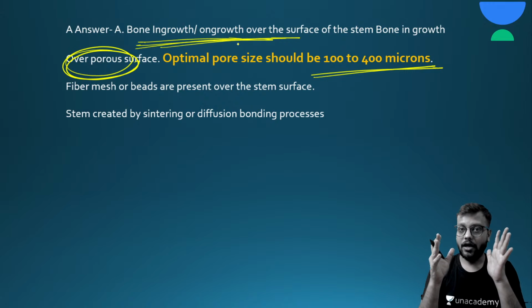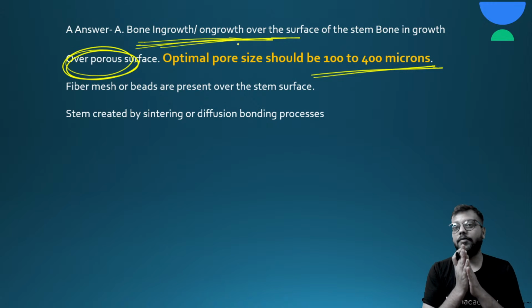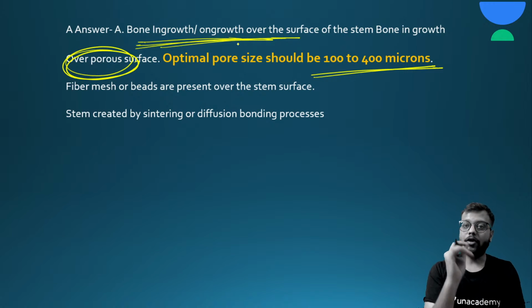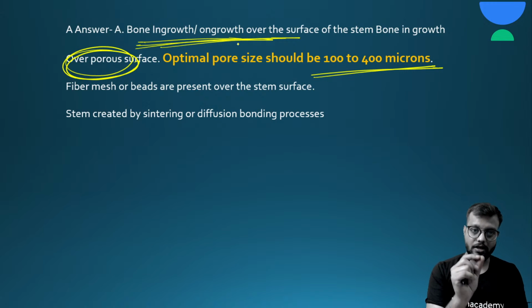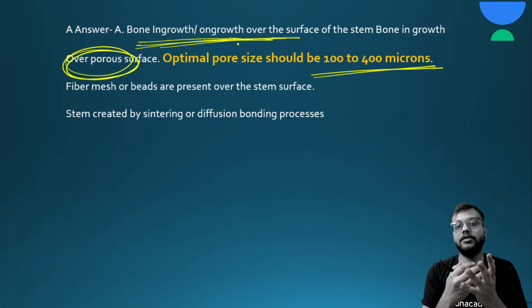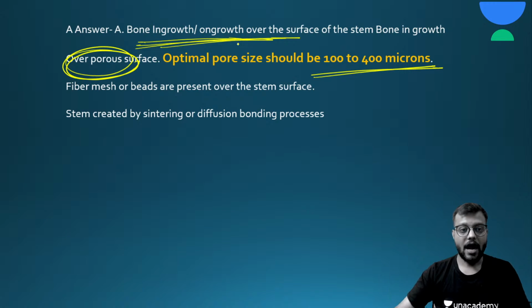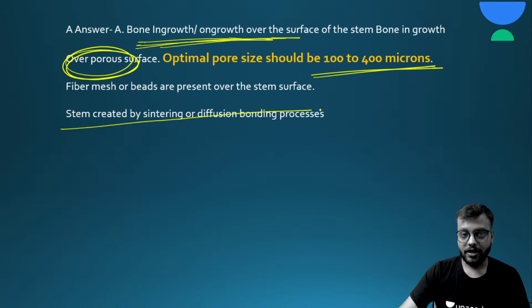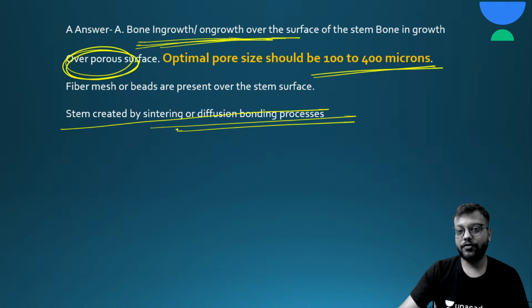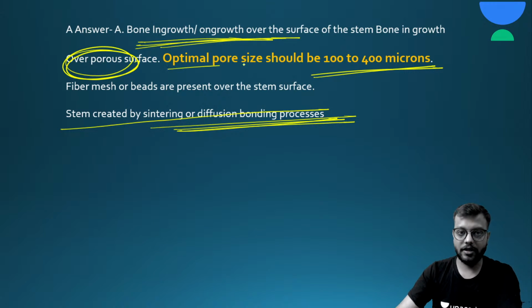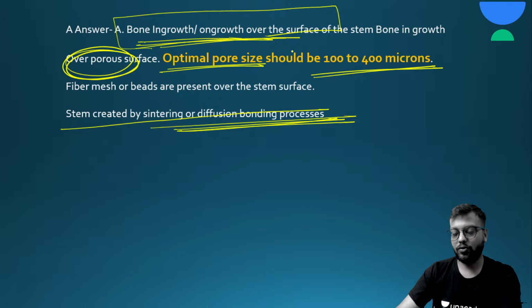and it helps in the fixation of the stem with the femur, because there is no cement, so to fix this, the stem has pores in it. Okay, and this stem is created by the sintering or the diffusion bonding process. That is not so important for you, just remember that it is porous, and so the mechanism is bone ingrowth or on growth over the surface.